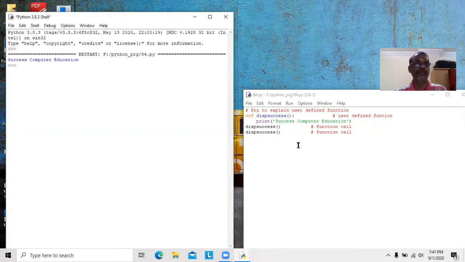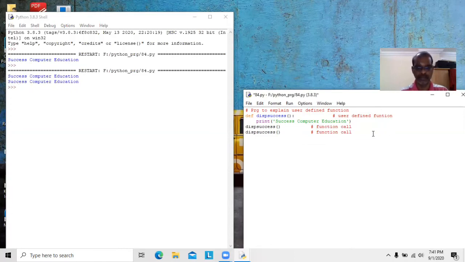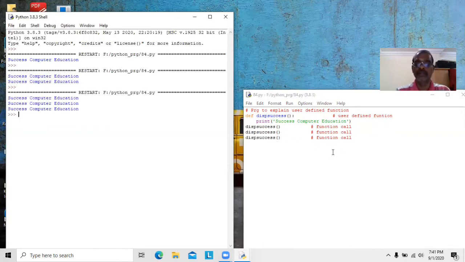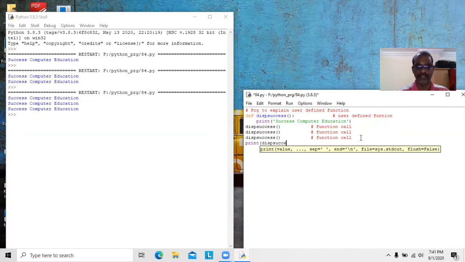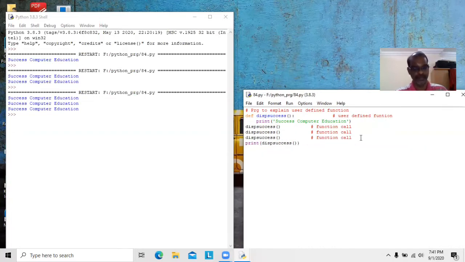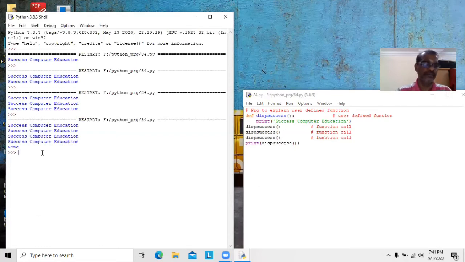Now we will get 2 times success computer education. Third time also this success. We get 3 times. So reusability, avoid repetition. In addition to that, we can use print also here. This success. That's also correct. See it here, 4 times of the success computer education. Okay, so that is the usage of how we can create one user-defined function. Then we will go for